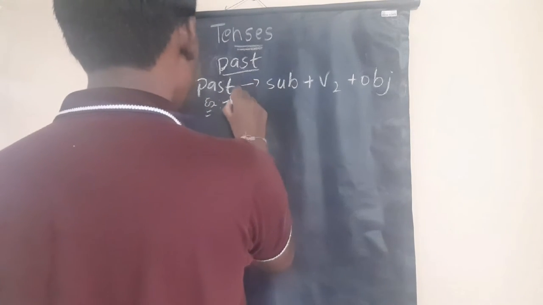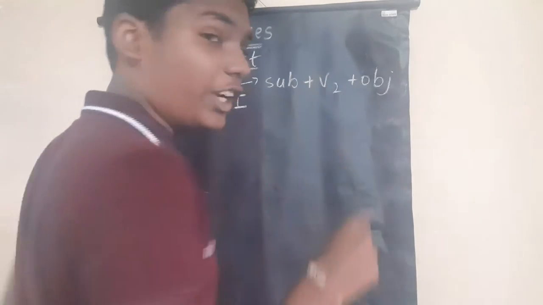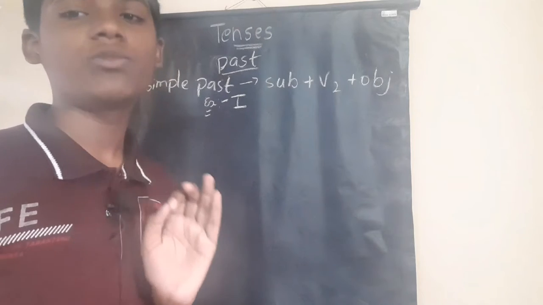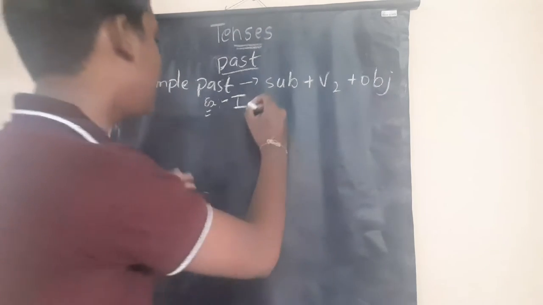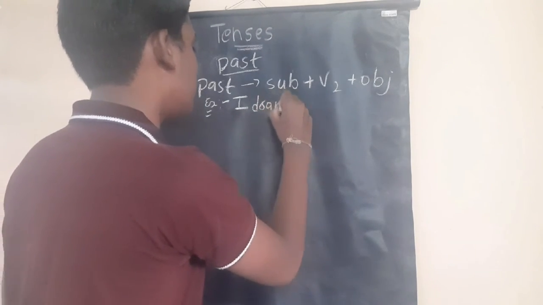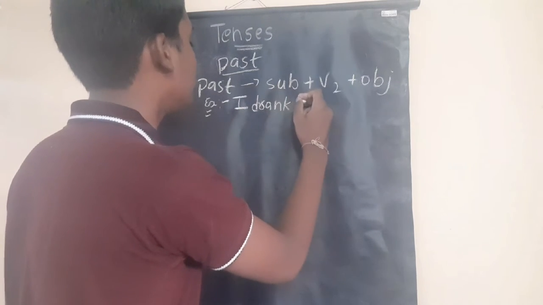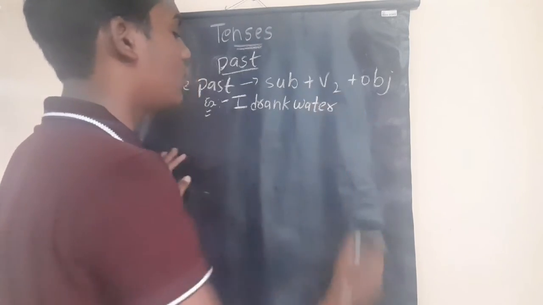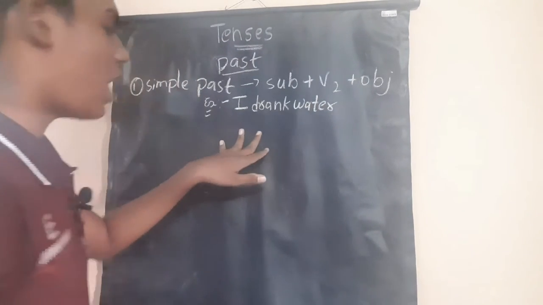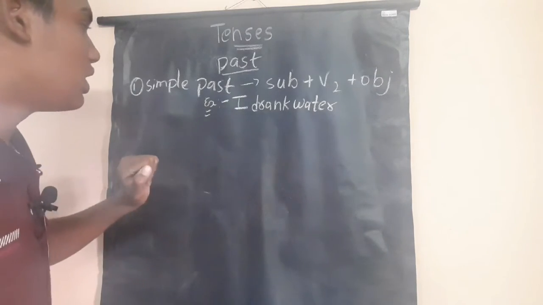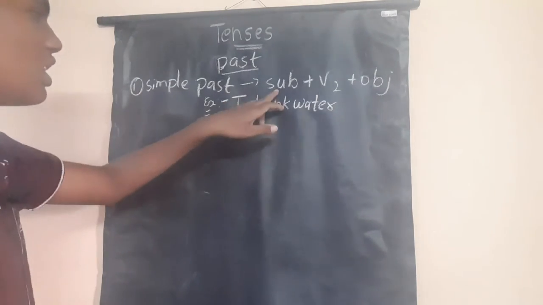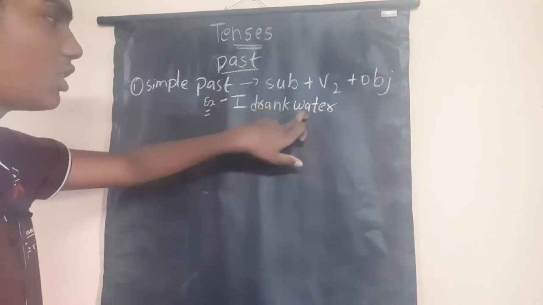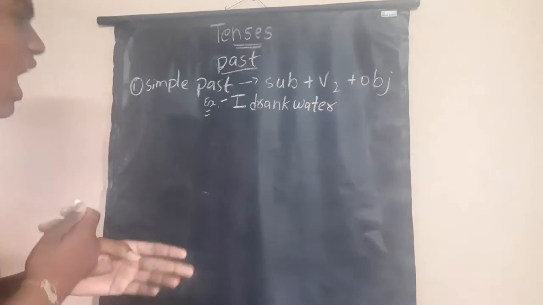Now take an example. We have I as the subject and a V2 form. Take the example of drink. Drink is the V1 form, and the V2 form is drank. I drank water. The object we have taken is water. So the subject is I, V2 is drank, and the object is water.